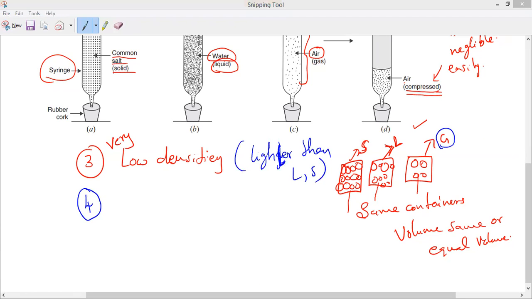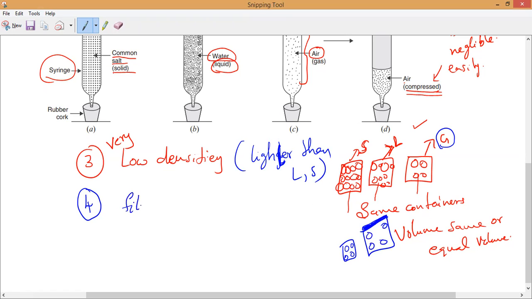Yes, sir. Okay, next. Now, as we know already, I have taken one container. The same amount of gas will occupy the full container, or not? That is why we have to always keep it in closed containers or open containers? Closed containers. So we can say they will occupy the complete shape of the container, right? Yes. So gases fill their containers completely.